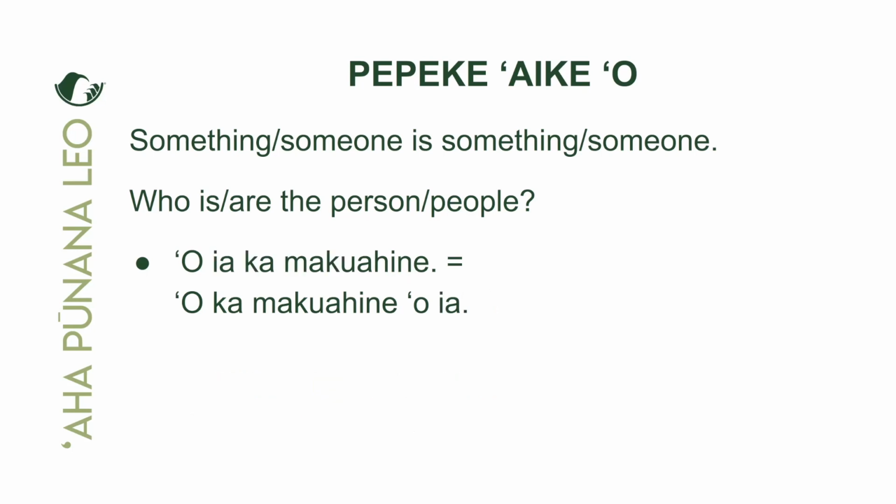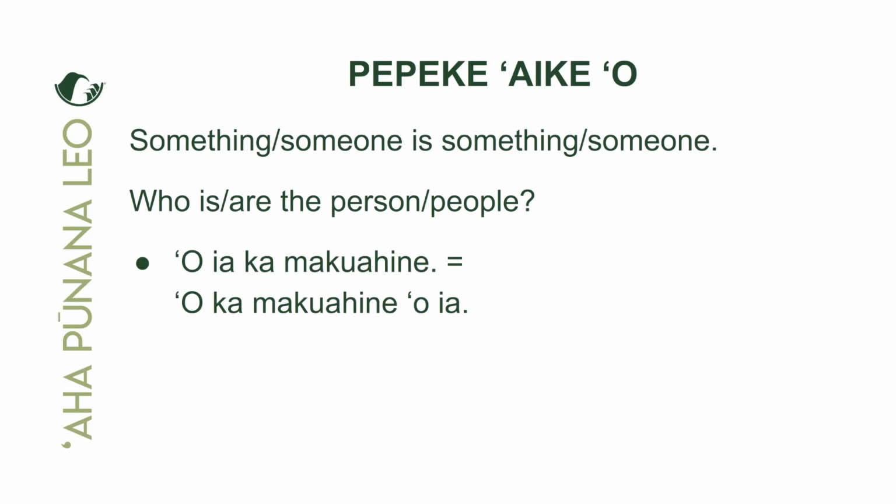Okay. Another thing that we could say is oya kamakuahine. And again, I'm really emphasizing the first part. Yeah. Normally you don't say it like that. You just say oya kamakuahine. But for the sake of good measure, I'm going to really emphasize that just to make the point that the first part is what's emphasized. Okay. So oya kamakuahine, which is equal to okamakuahine oya. Okay. But again, emphasis will change.